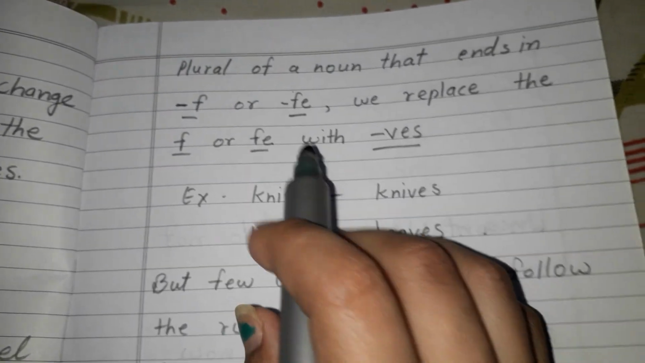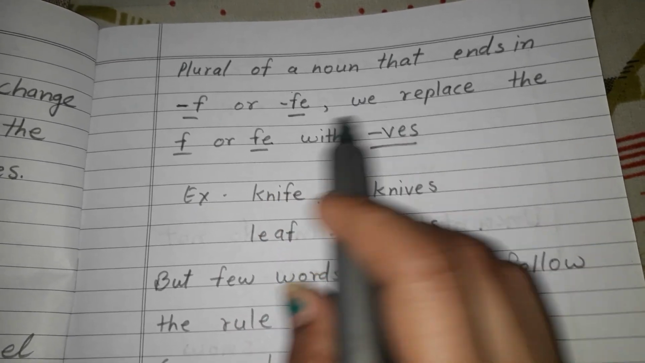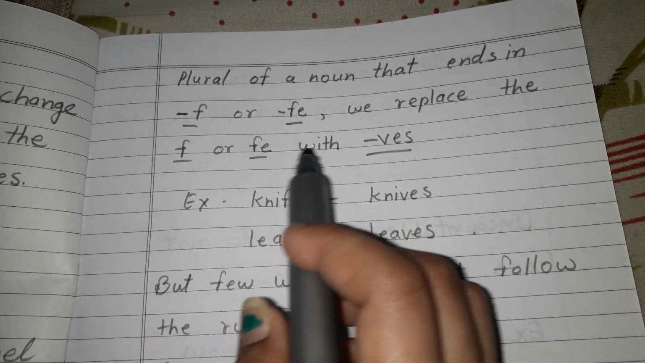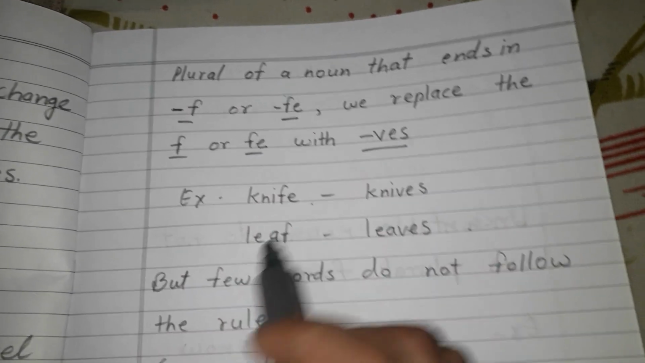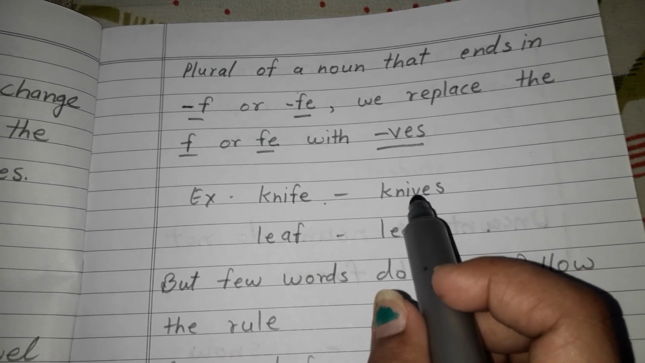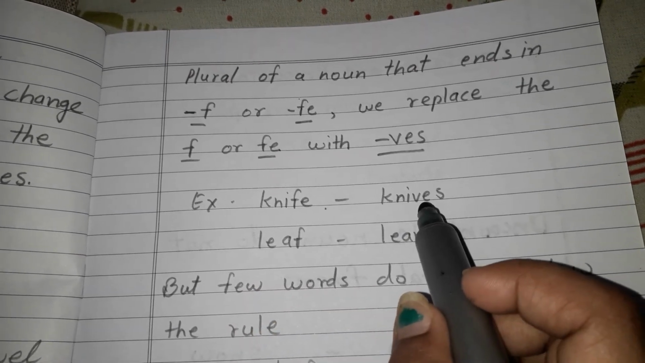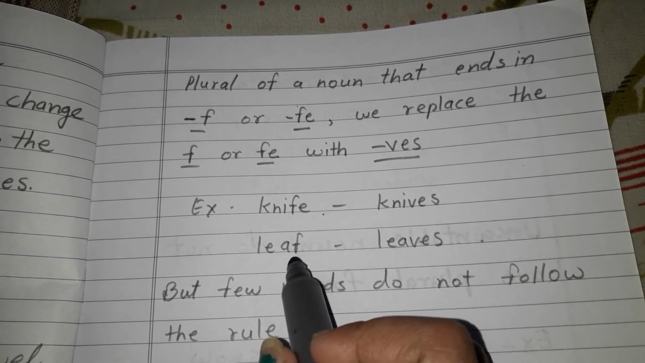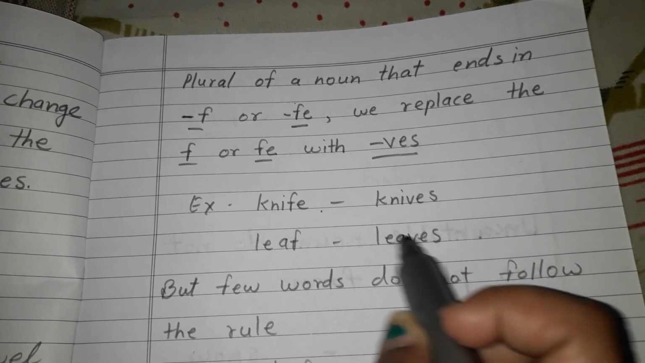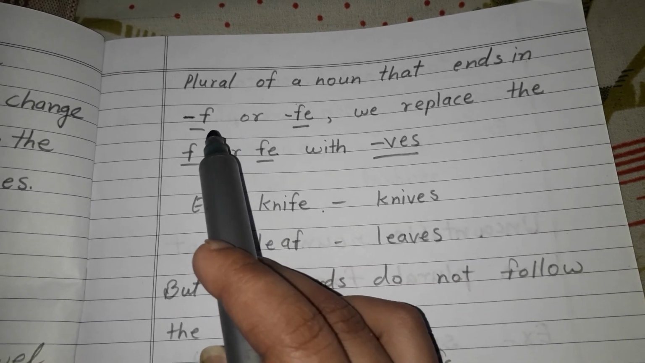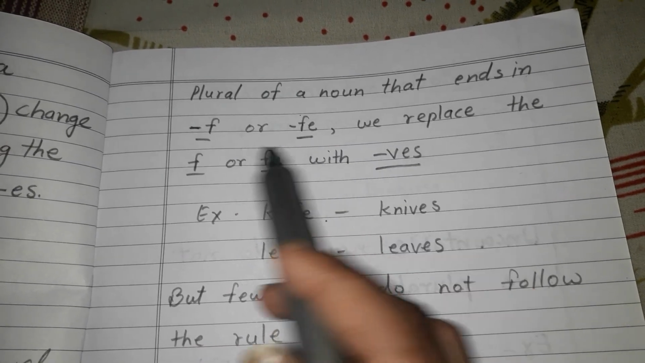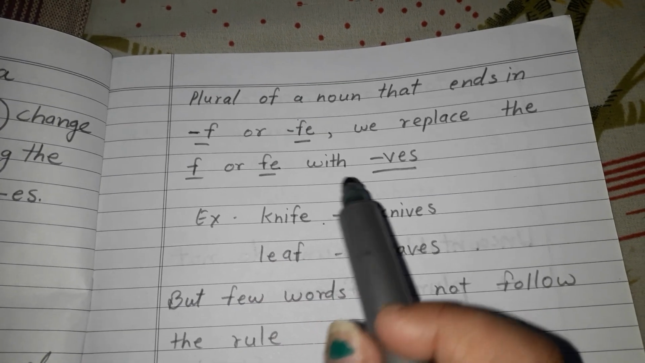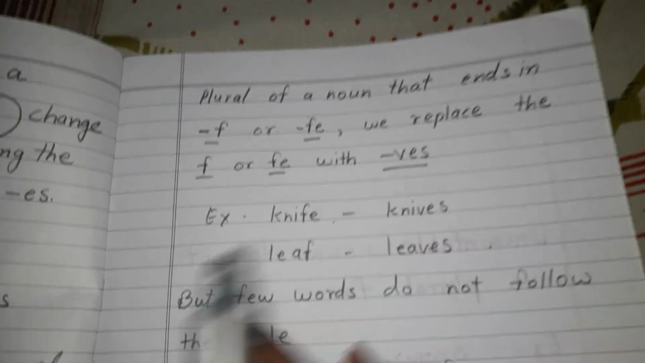Next you can see the plural of a noun that ends in f or fe. We replace the f or fe with ves. Always you have seen we write knife, knives. We remove fe and we write ves in place of fe. Here if only f is there, then also we'll remove f and write ves. So the nouns which end in f or fe, we will replace the f or fe with ves to make it plural.